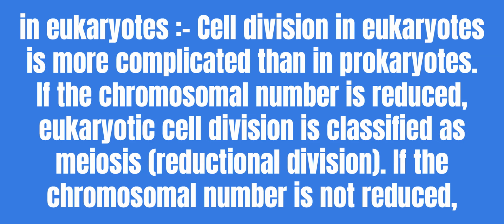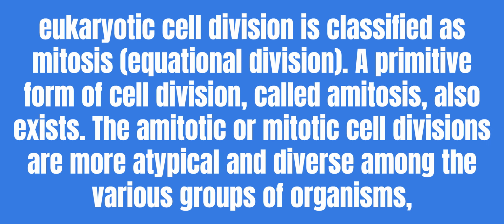In eukaryotes, cell division is more complicated than in prokaryotes. If the chromosomal number is reduced, eukaryotic cell division is classified as meiosis, reductional division. If the chromosomal number is not reduced, eukaryotic cell division is classified as mitosis, equational division.